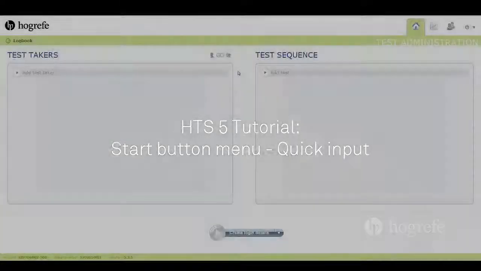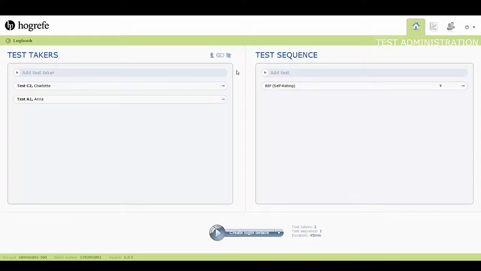This tutorial will show you the third option of the Start button menu. The Quick Input function will appear by clicking on this drop-down menu. Please note that this function is not available when more than one test taker is selected.